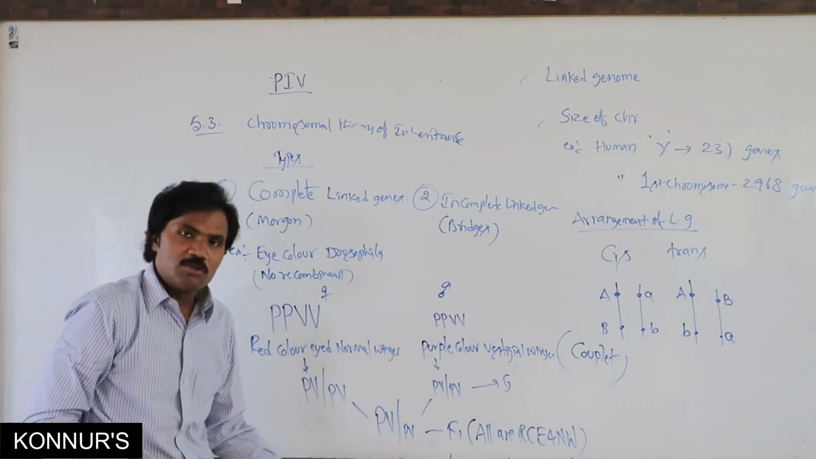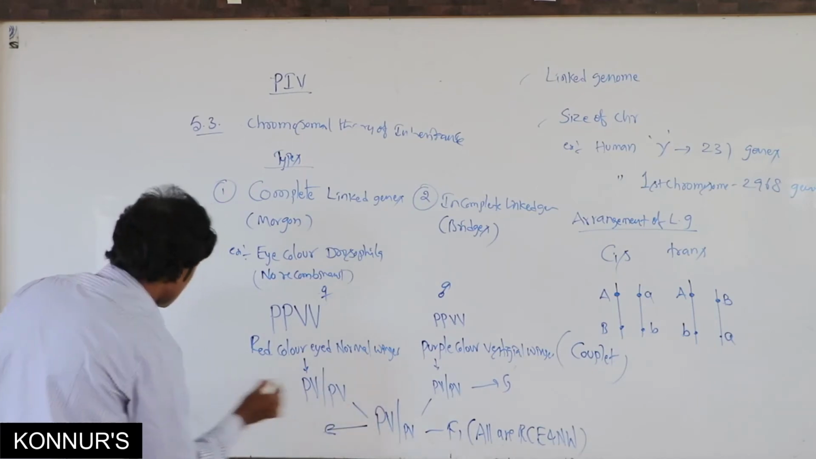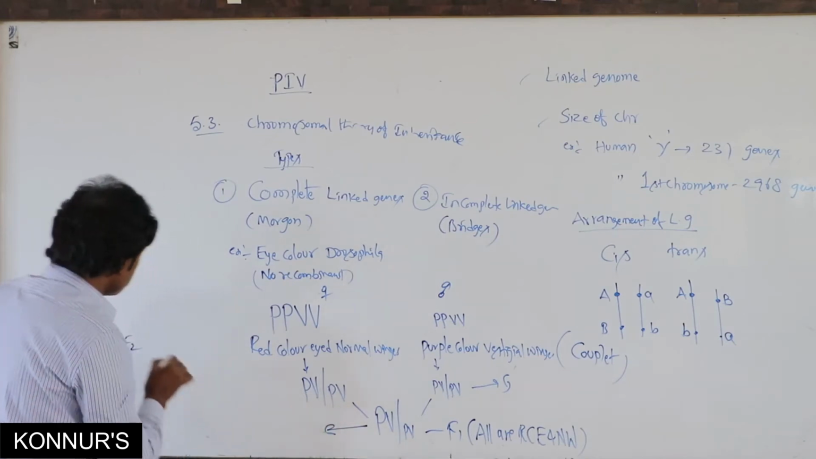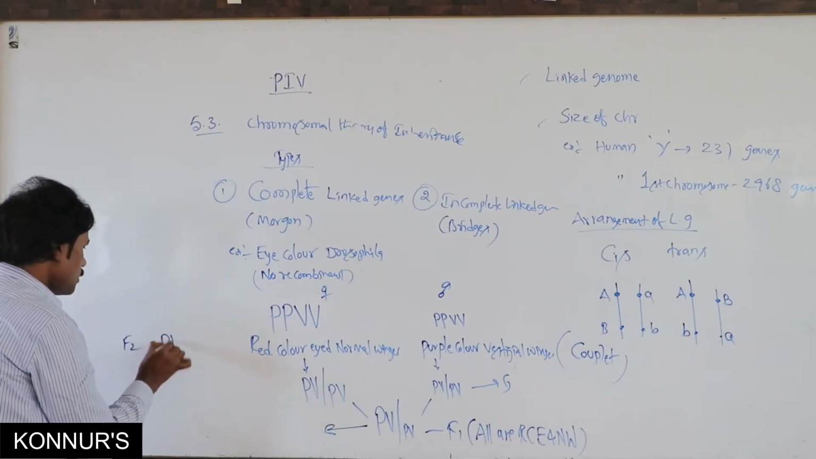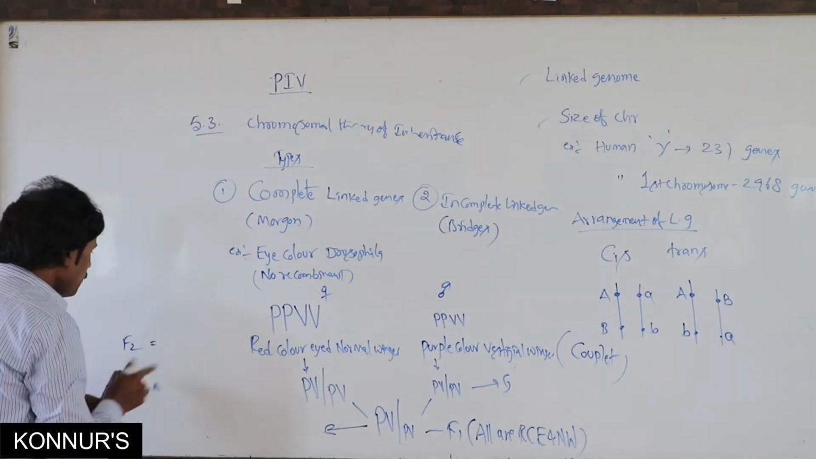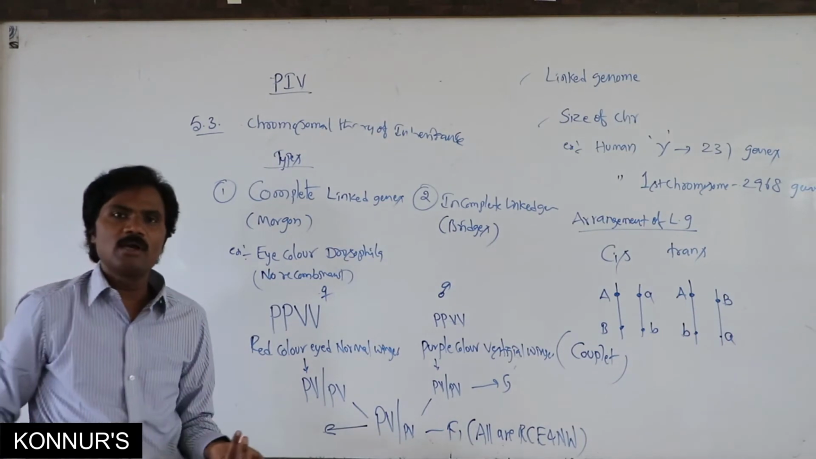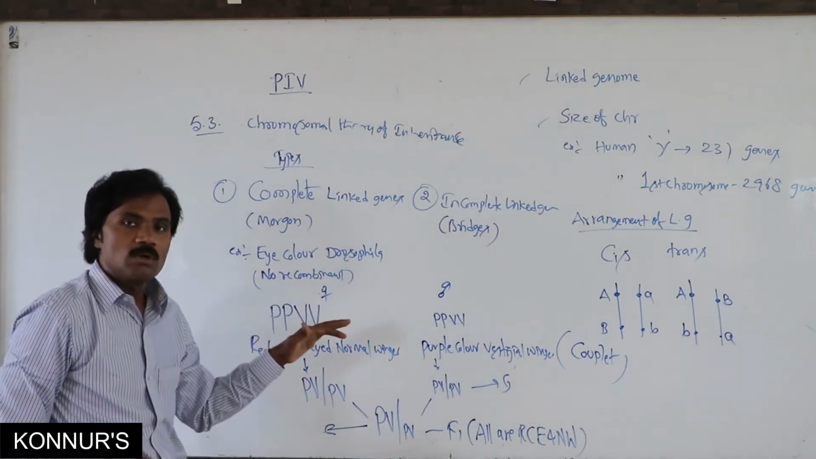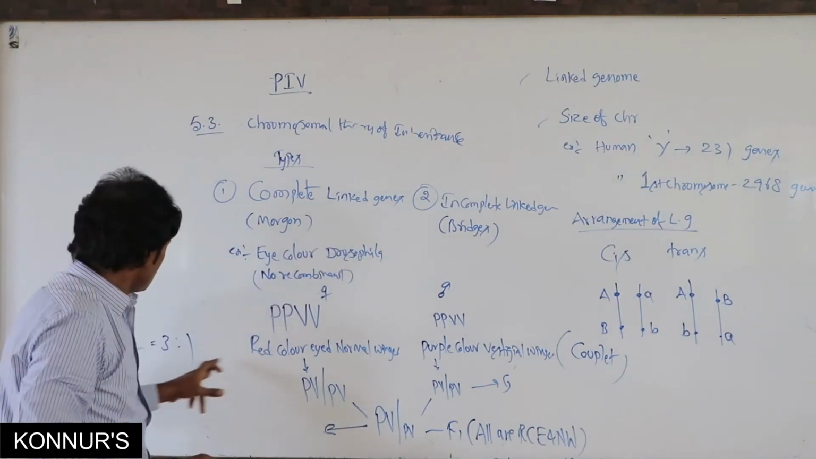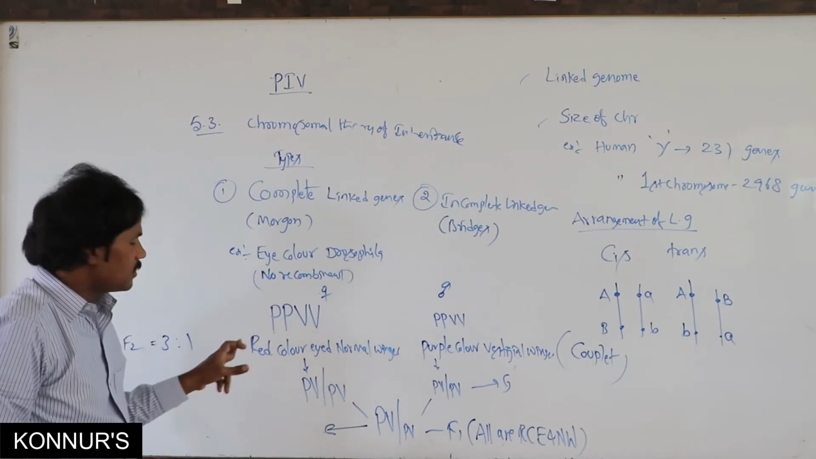In the F2 generation, if you observe, the ratio will be 3:1. Even though it is a dihybrid cross, if it is pure, that is complete linkage, one can consider the F2 generation as 3:1.